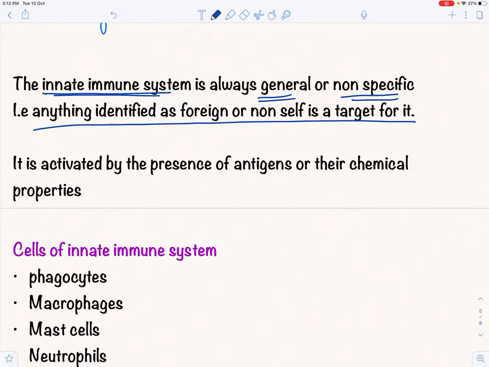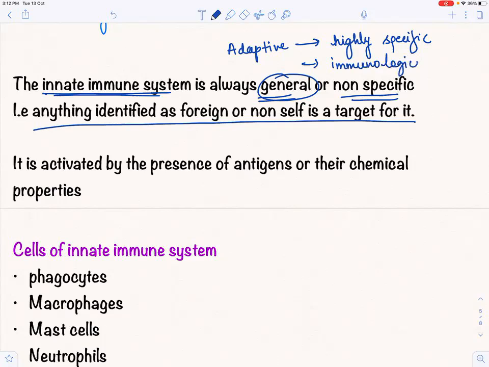Because the adaptive immune system is highly specific, but innate immunity is very general and non-specific, right. And the adaptive immunity response has an immunological memory, we have done this. The innate has no immunological memory because it is relying on the genetically coded information.